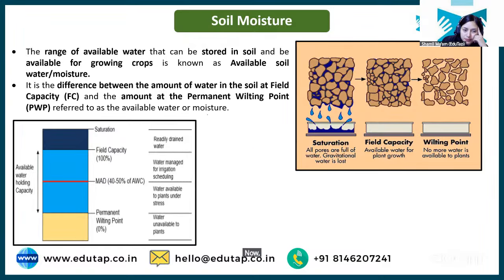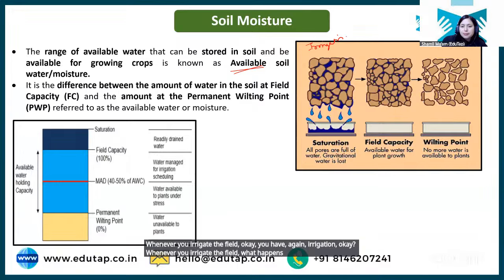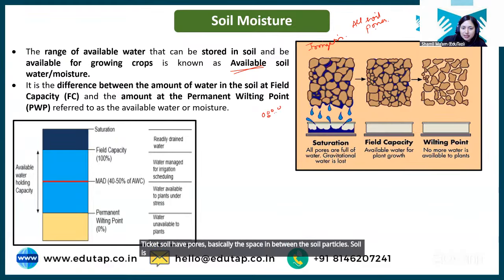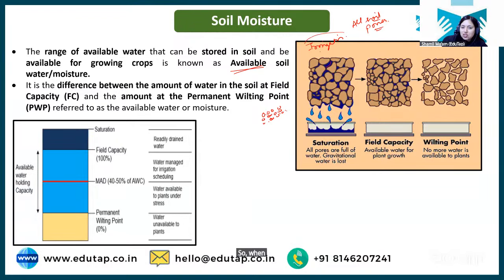Now students, see what is the available soil moisture exactly. Whenever you irrigate the field, what happens basically? Initially, all soil pores. ठीक है, soil has pores, basically the space in between the soil particles. Soil इस तरीके से रहती है. These are soil particles, and the spaces in between soil particles are called soil pores. So when you give initial irrigation, all soil pores will be filled with water.